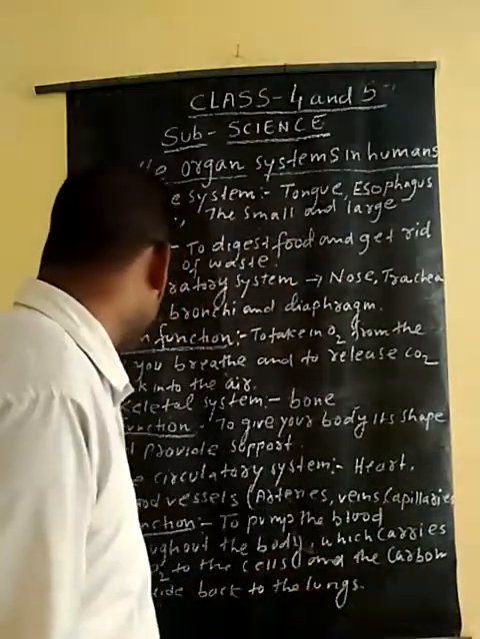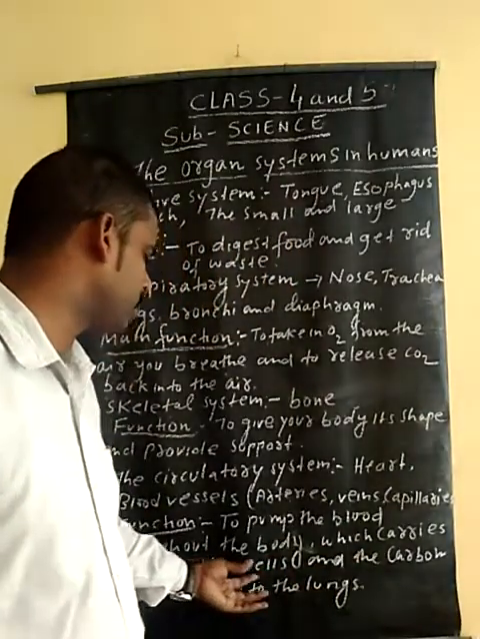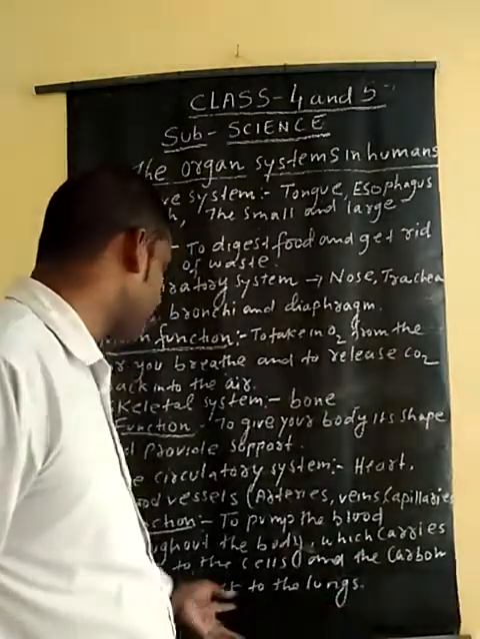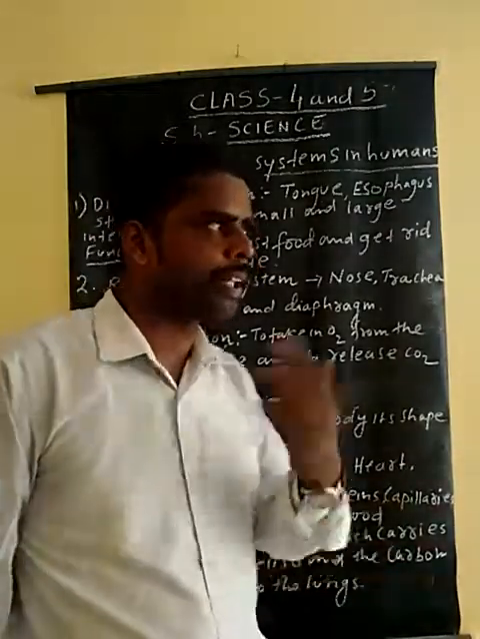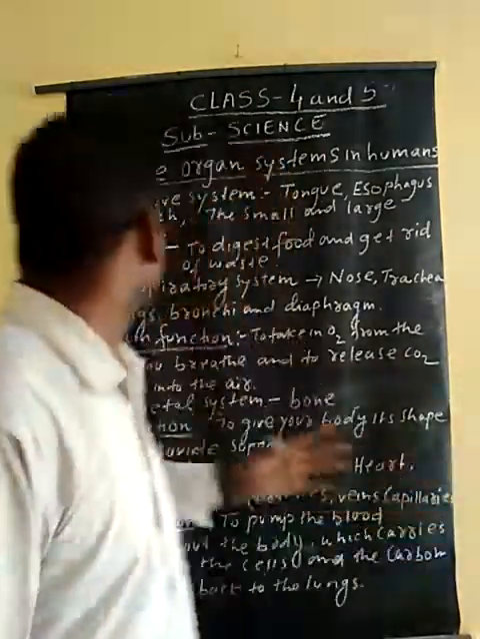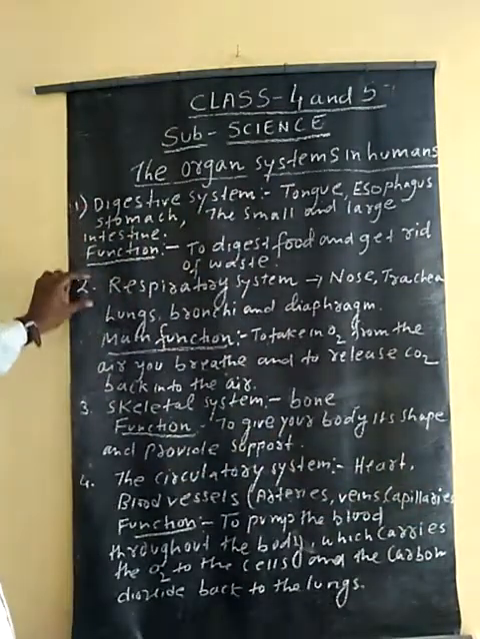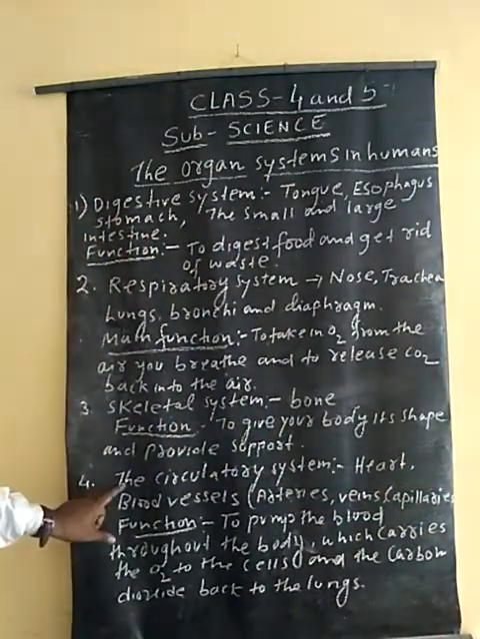And it carries the oxygen to the cell, and the carbon dioxide back to the lungs. This is our today's discussion: we discussed the digestive system, respiratory system, excretory system, and our circulatory system.